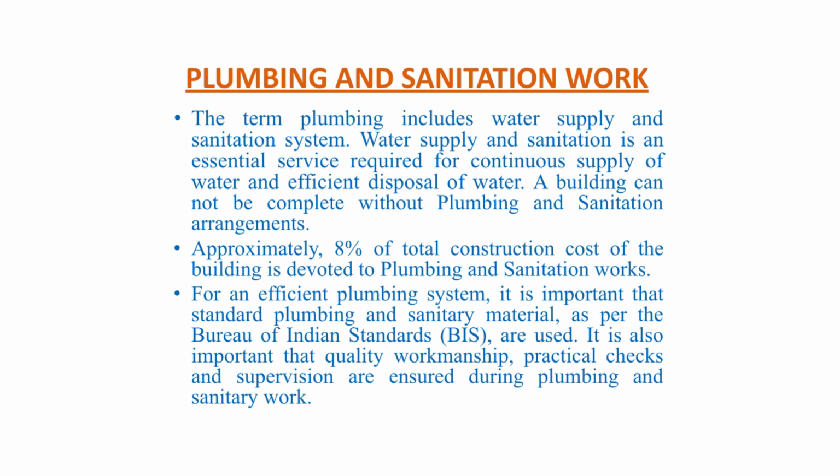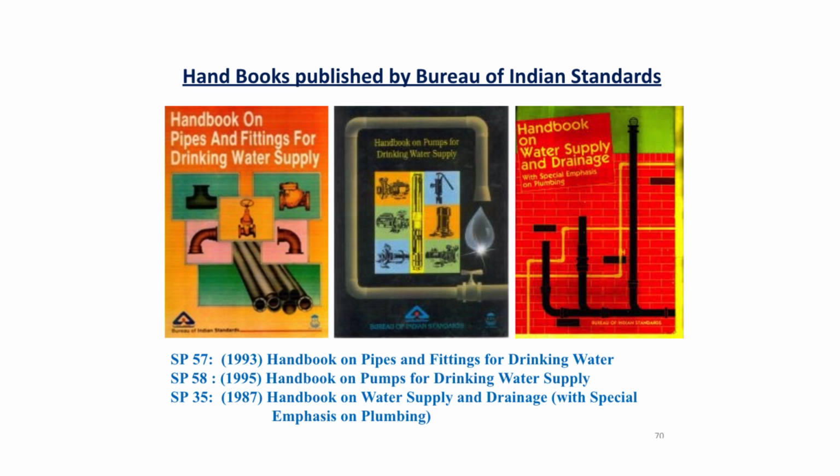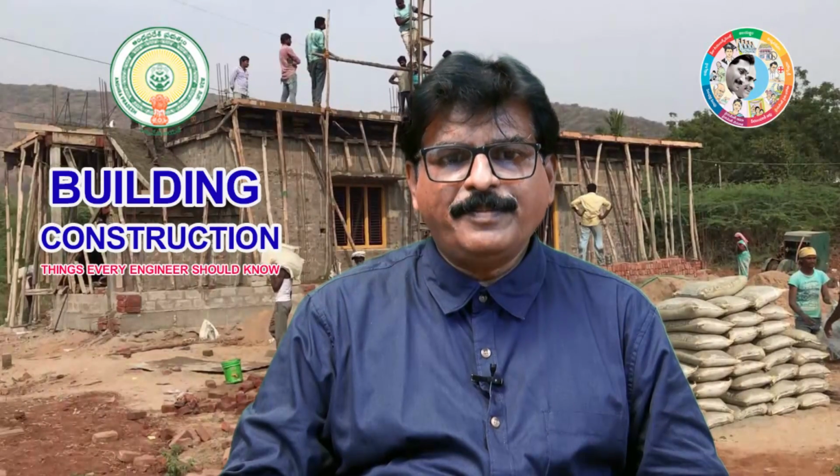sanitation work. For an efficient plumbing system, it is important that standard plumbing and standard materials are used as per Bureau of Indian Standards. It is also important to provide quality workmanship, practical checks and supervision during plumbing and sanitary works. These are some of the books published by Bureau of Indian Standards which you can refer for more details: handbooks on pipes and fittings for drinking water supply, handbooks on pumps for drinking water supply, and handbooks on water supply and drainage with a special emphasis on plumbing. You have to refer to these books for more details on plumbing and sanitation work.